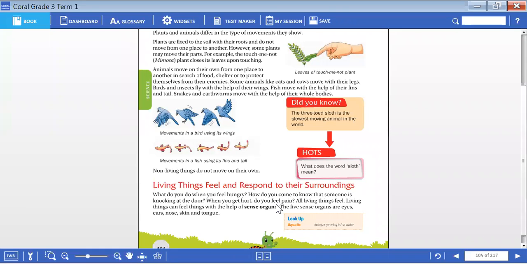When mama cooks some recipe which you like, you'll just feel the smell and you'll say, mom, you're just cooking this my nice favorite recipe for me, right? So you'll notice the smells. You can sense the bad odor also. That is nothing but smell. You can hear the sounds with the help of ears.